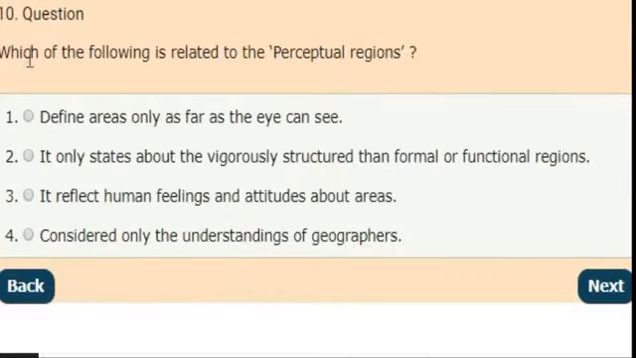Last question. Which of the following is related to the perceptual regions? Options are: first, define areas only as far as the eye can see. Second statement, it is more rigorously structured than formal or functional regions. Third, it reflects human feelings and attitudes about areas. Fourth, considers only the understandings of geographers. Correct answer is option 3. It reflects human feelings and attitudes about areas.